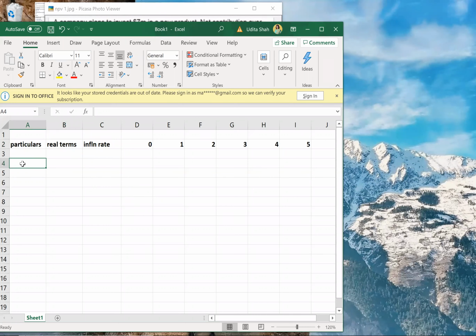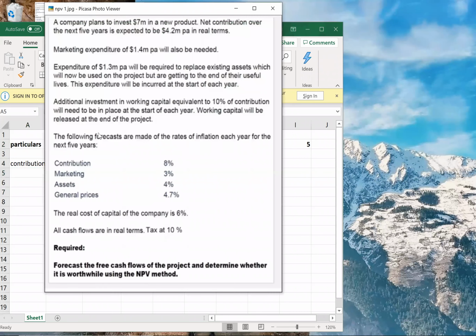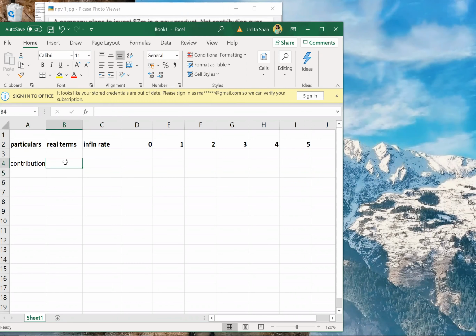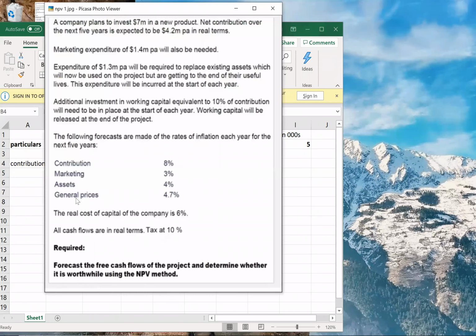I'll not start with sales because contribution is directly given. How much have they given as contribution? 7 million. So let us write the amounts in thousands. Oh, sorry, contribution is not 7 million.